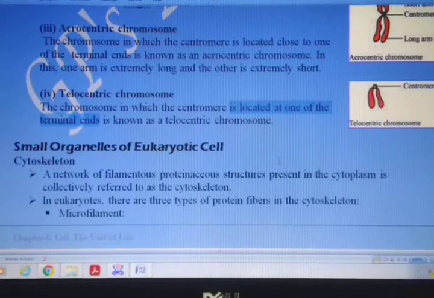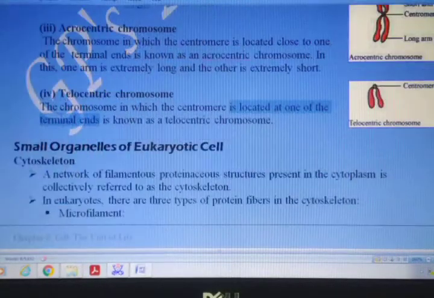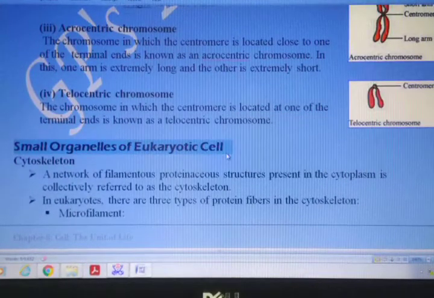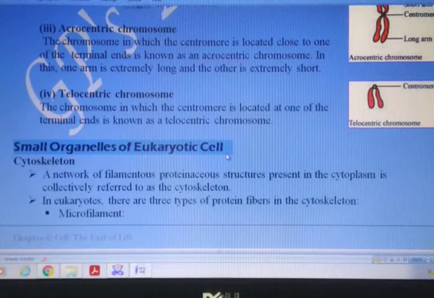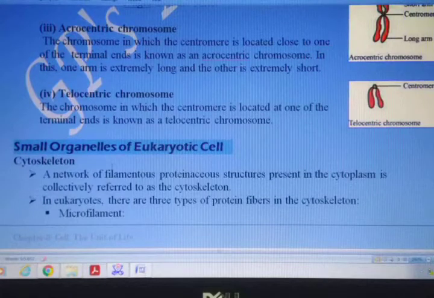So that was about the nucleus. In the next video, I am going to include the small organelles which are present in eukaryotic cell like cytoskeleton, cilia and flagella, and also microbodies, centriole in case of animal cell. So these topics I am going to include in the next videos.